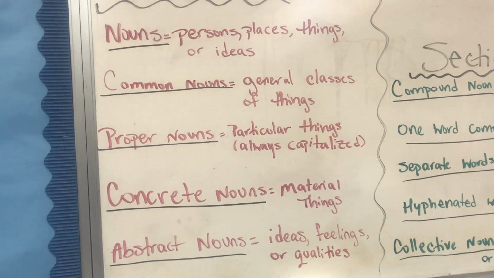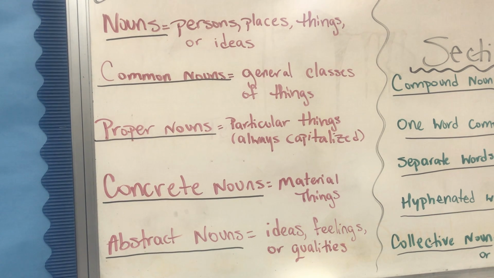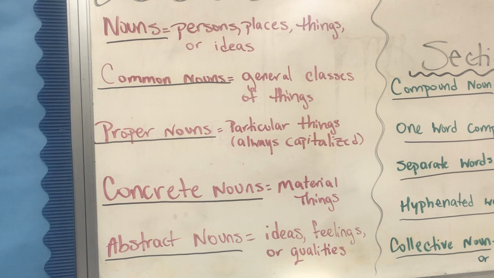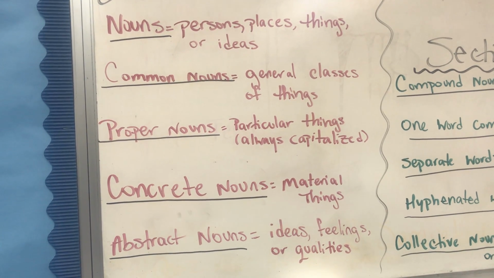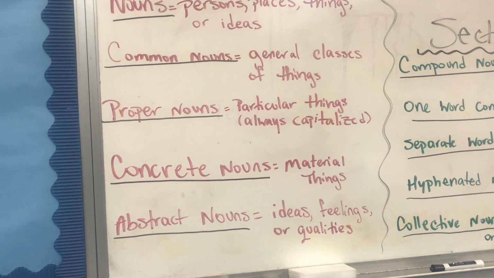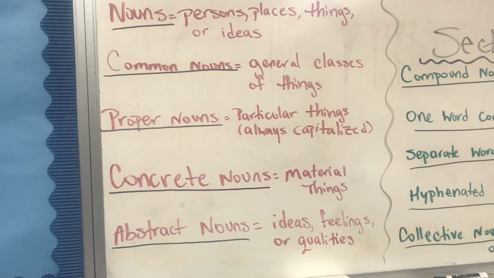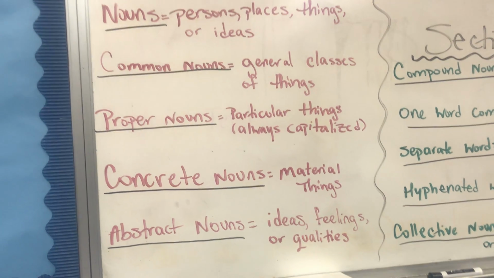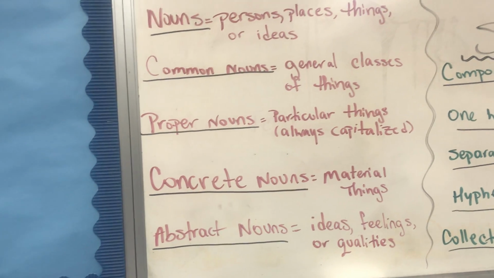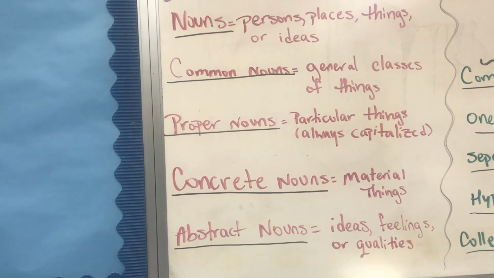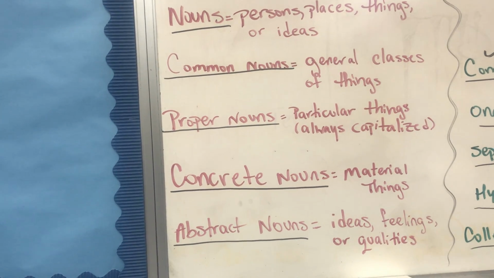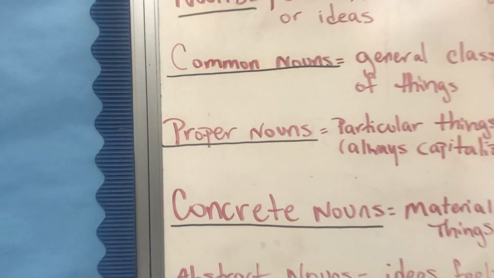So it's a general class of a feeling. And then in terms of concrete or abstract, you would label it as abstract. So pretty straightforward. So sadness, comma, common noun, comma, abstract noun. And that's what you should have for number 2.